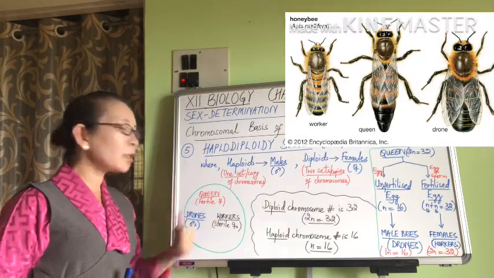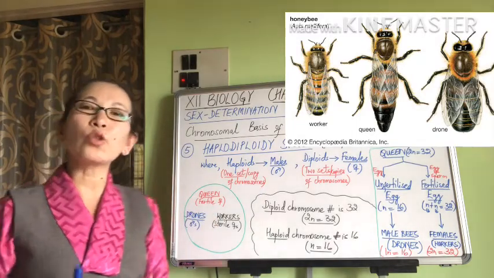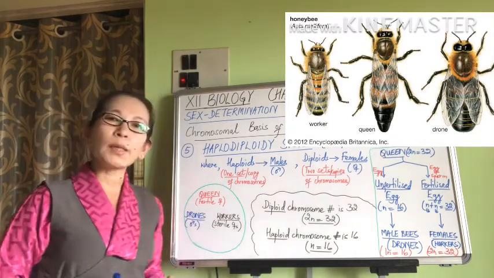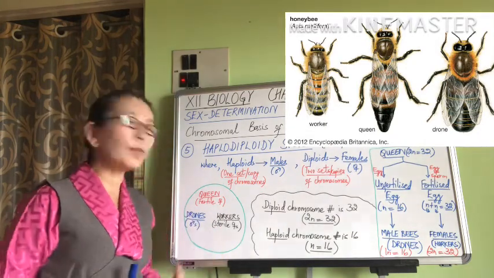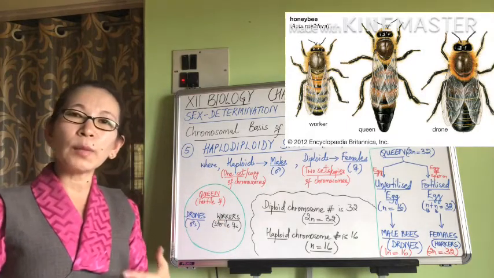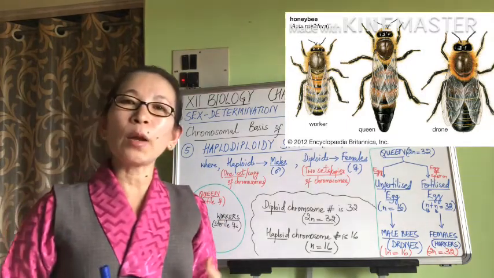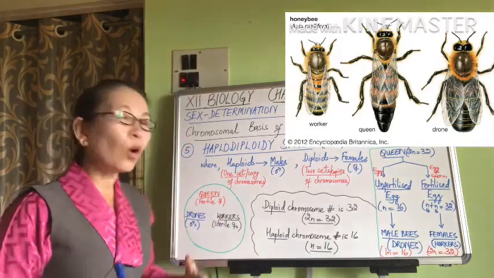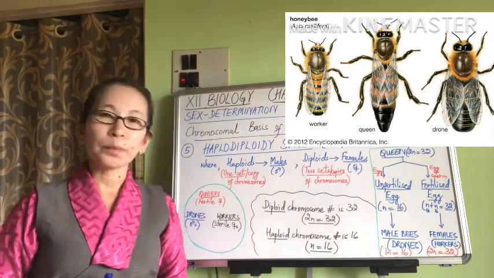And the major function of the queen bee is just to reproduce. Whereas we can also expect hundreds of sterile females in the colony who are known as worker bees. And the sterile female worker bees' work is to gather food and to do all of the housekeeping works.